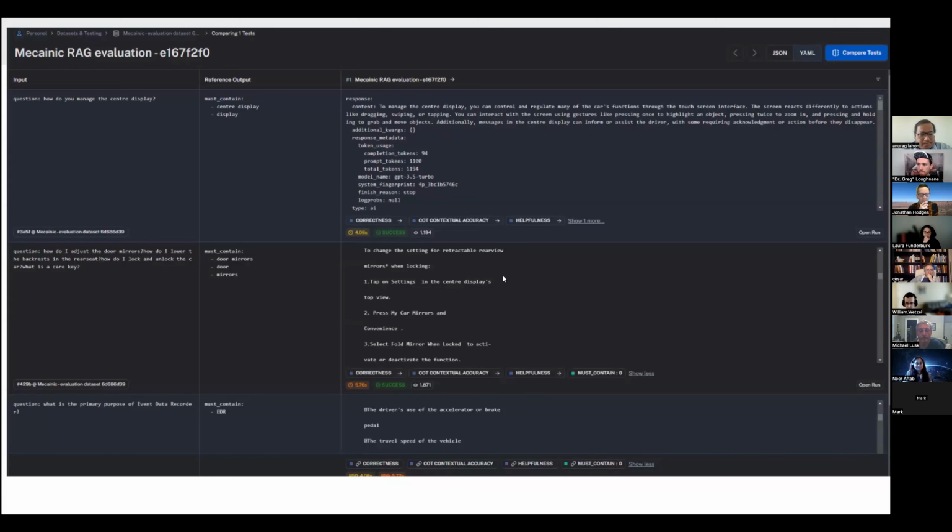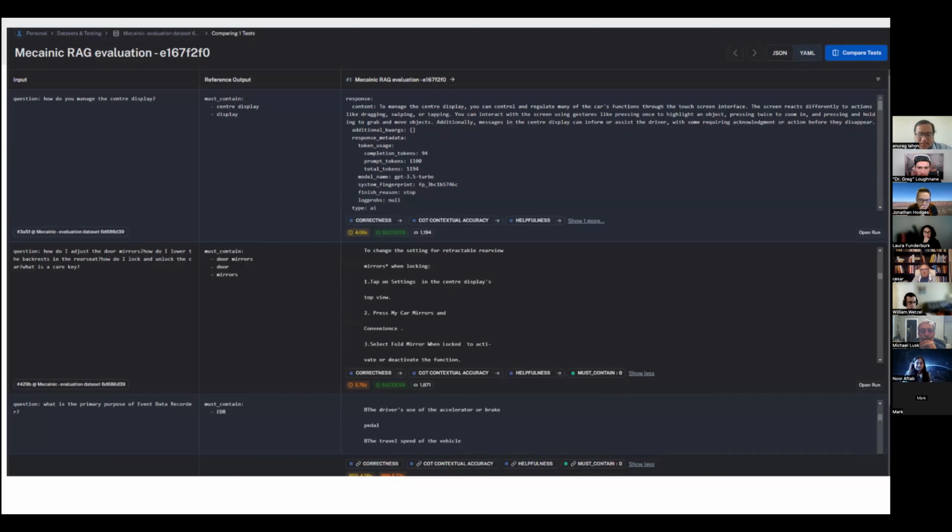So just to put that in a picture, what you see here is basically the result of running my dataset in LangSmith together with some validating. Here on the left, we have the questions. Then I checked if the words used in the question were part of the output, in terms of keywords, so to speak.